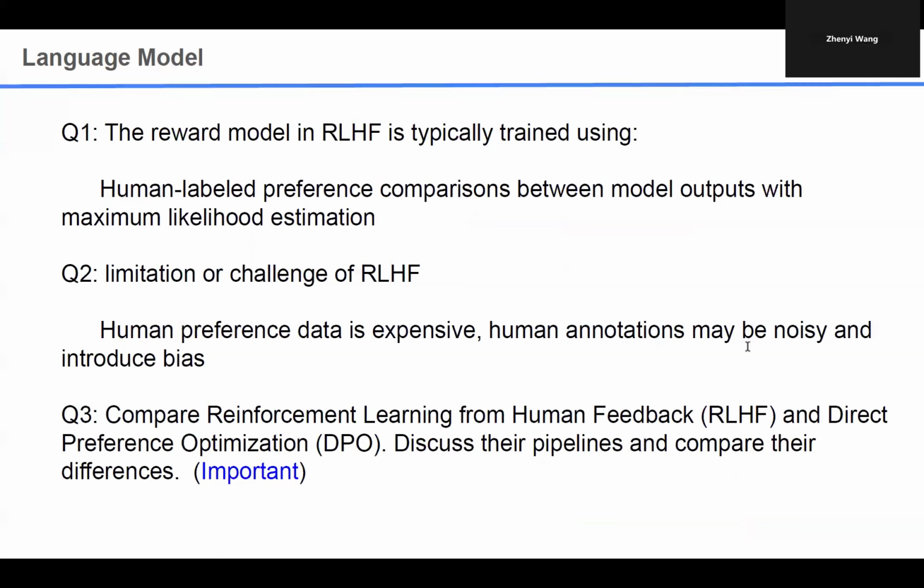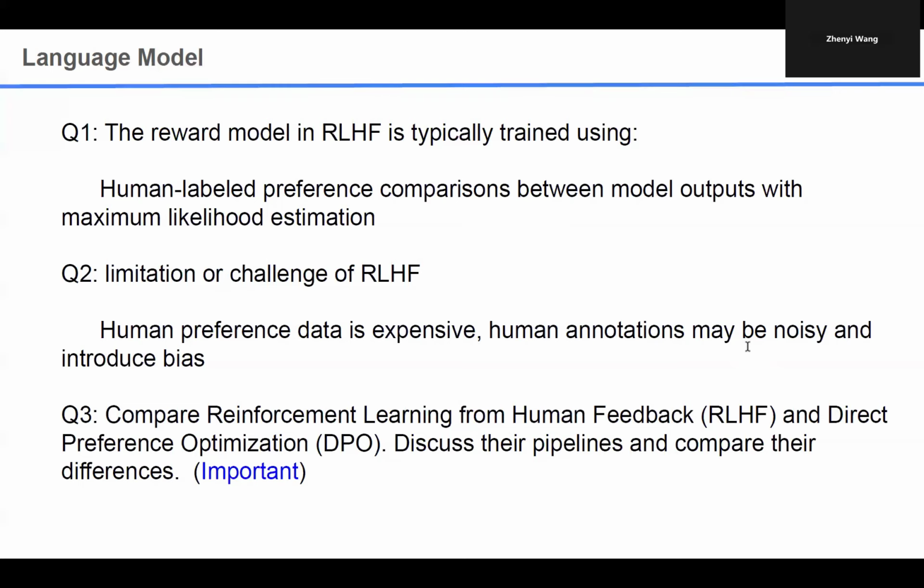The possible questions in this area are ones we will heavily test. The first is how do we train the reward models in RLHF? We perform maximum likelihood estimation by maximizing the likelihood of the winning samples and minimizing the likelihood of the losing samples.